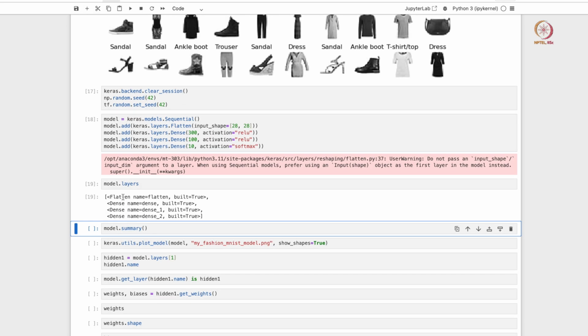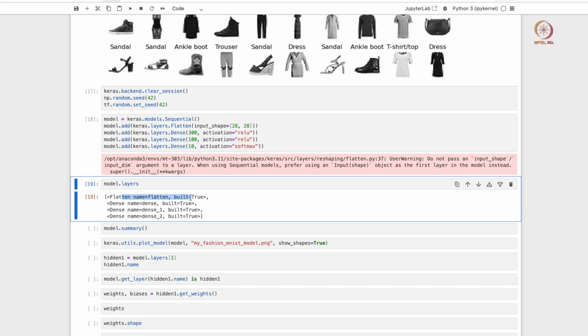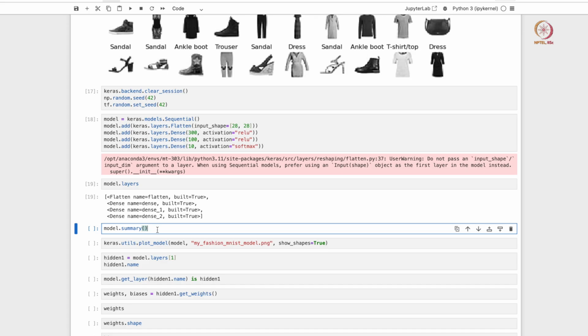If you do that, you see that the first layer is a flattened layer. So flattened just means it's an input layer. It takes the 28 by 28 matrix and creates a single vector, right. The two middle layers are dense layers, hidden layers, and the final layer is also a dense layer, but it's an output layer, right.